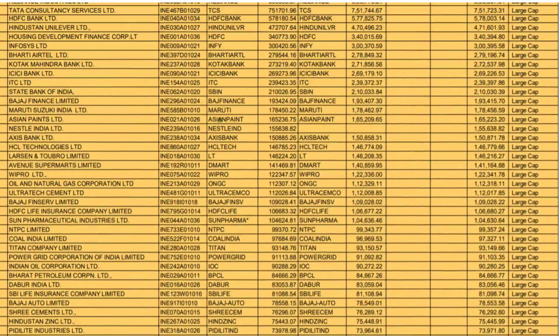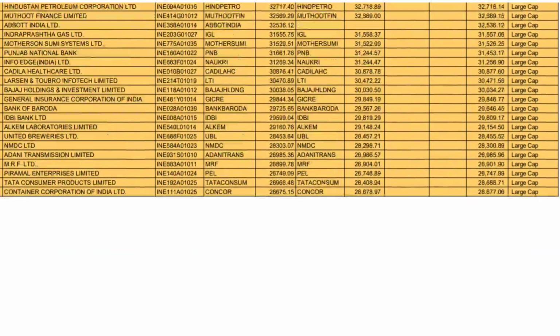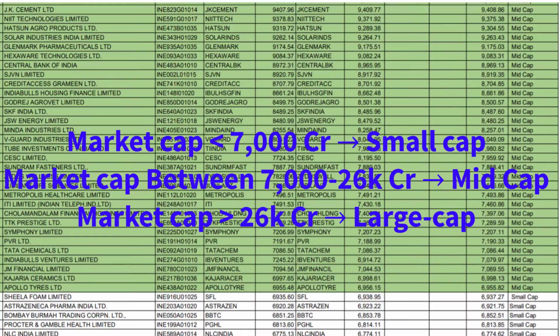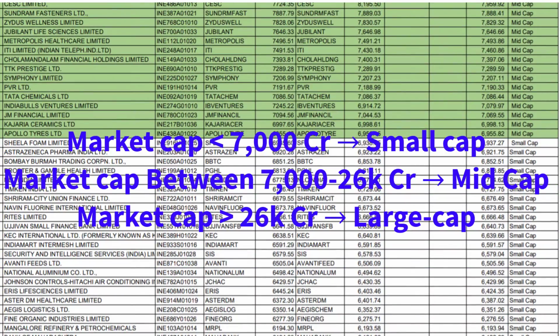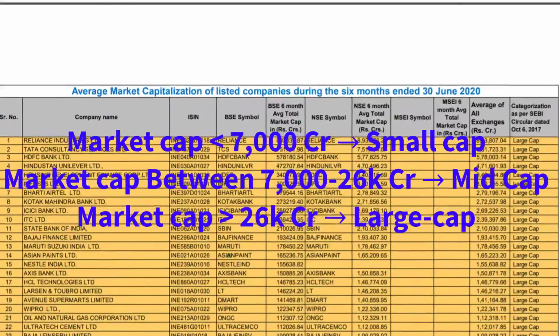Firstly, understand the classification of small cap, mid cap and large cap companies. Small cap has market capitalization of less than 7,000 crores. Mid cap has market cap between 7,000 to 26,000 crores. Large cap having market cap above 26,000 crores. Here debt free means debt equal to zero.